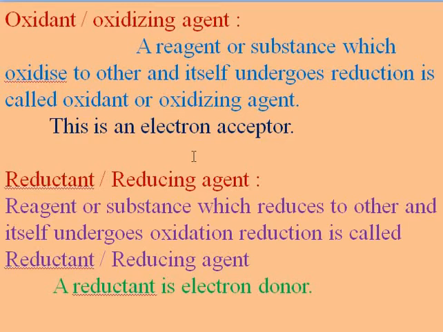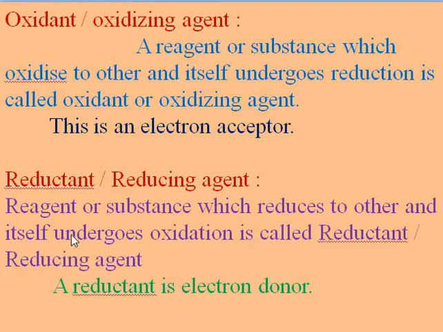Second is the reductant or reducing agent. This process is exactly the reverse of the oxidant or oxidizing agent. The reagent or substance which reduces another and itself undergoes oxidation is called a reductant or reducing agent.